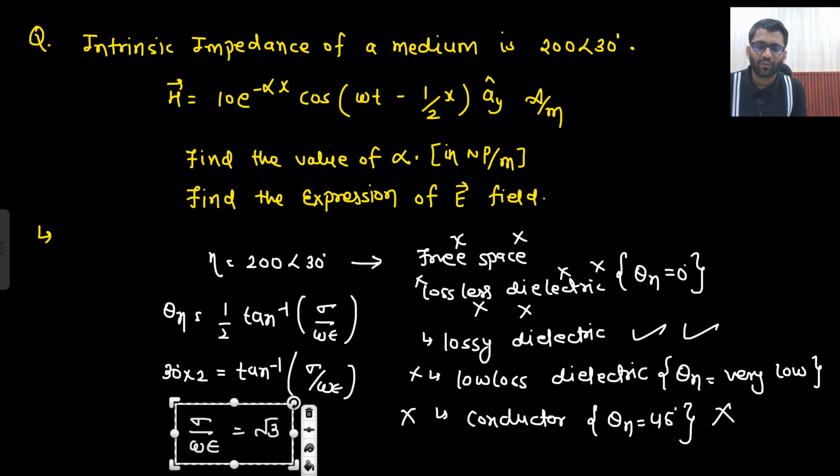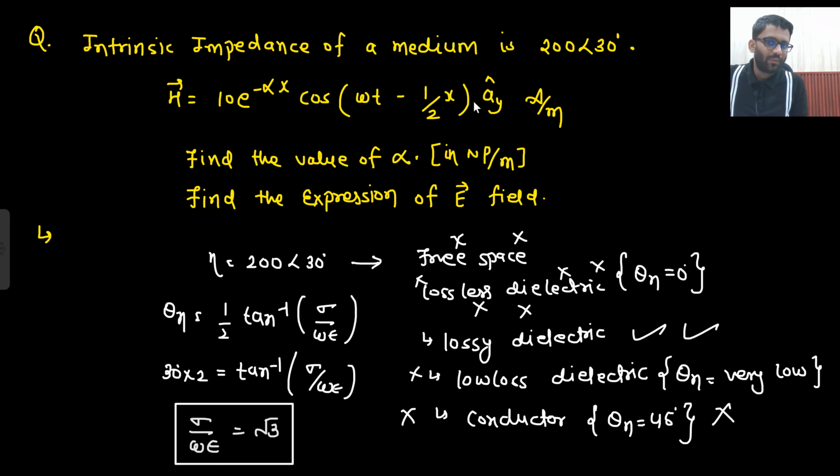What we need to find? We need to find the value of alpha. So do we have the value of omega? No, we don't have the value of omega. We have the value of beta, right? Beta is equal to 1 by 2, from sin omega t minus beta x.